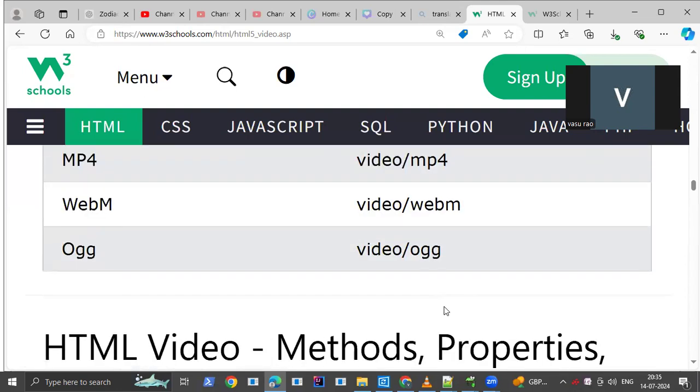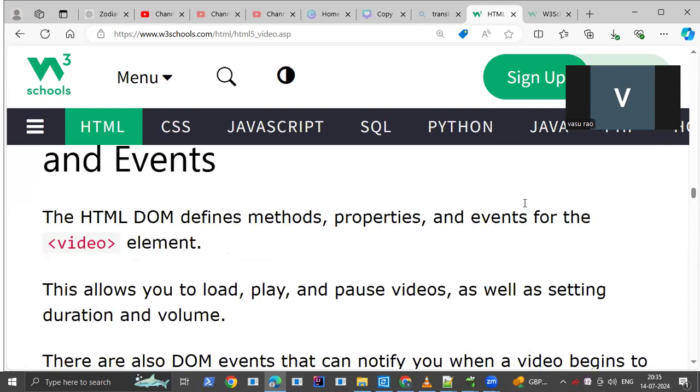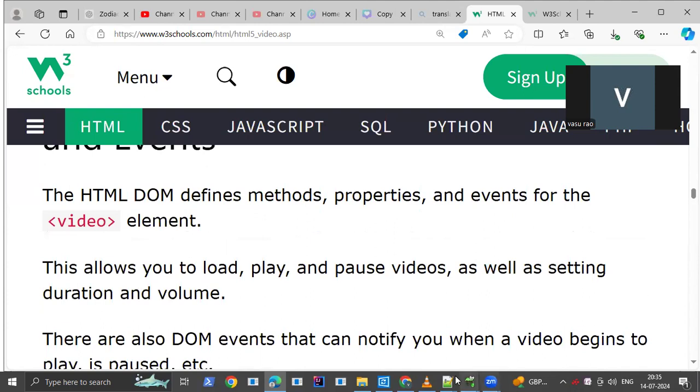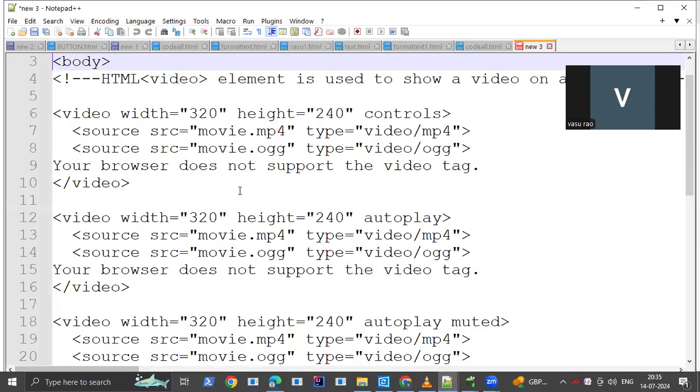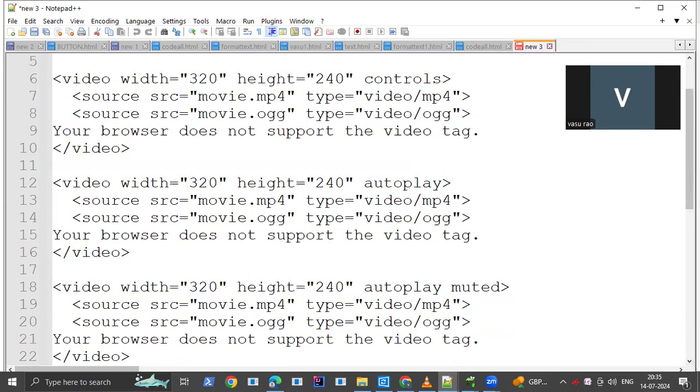I told you that the code I wrote in the previous class, I had copied. If you don't have much time, you can copy the code from anywhere and run it. Copy the code from any source, and as per your need, change that code. This is related to how to insert a video inside a web page.